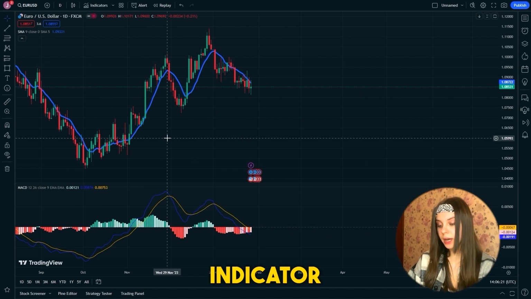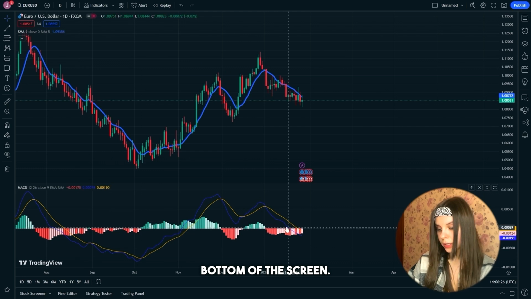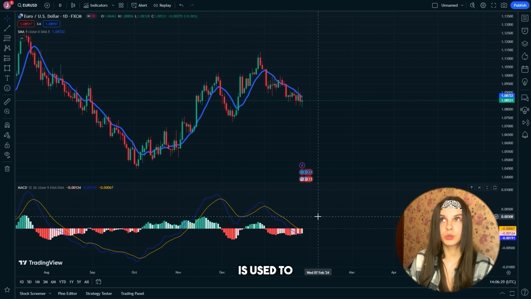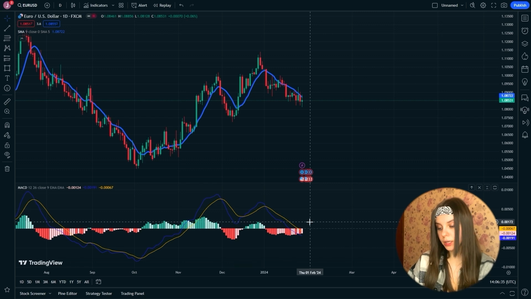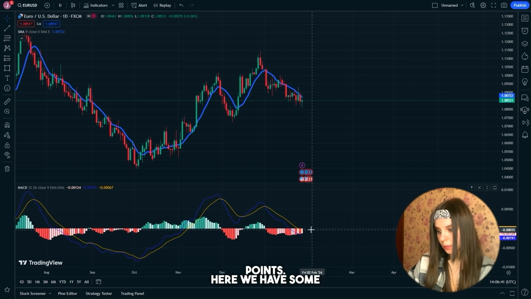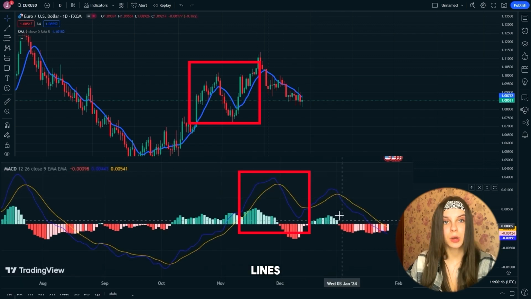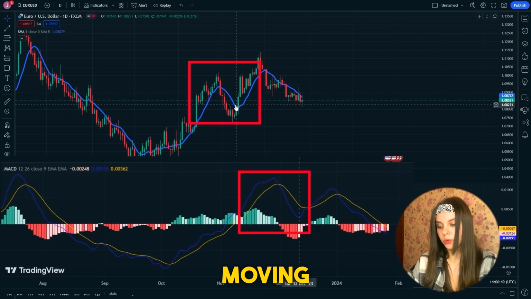And the second indicator is MACD, as I told. It's located at the bottom of the screen. This indicator is used to check the strength and direction of the trend, as well as to determine turning points. And here we have some candles like the actual one and two moving lines, which are similar to the moving average.